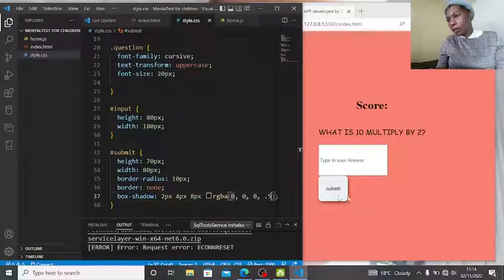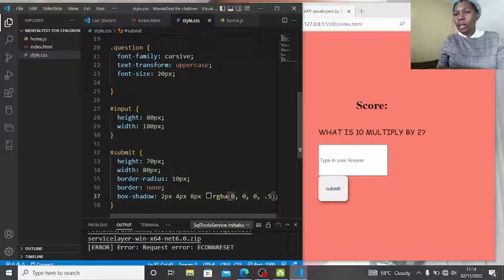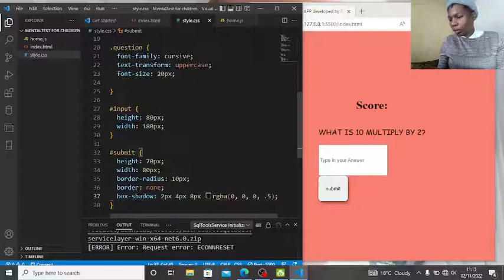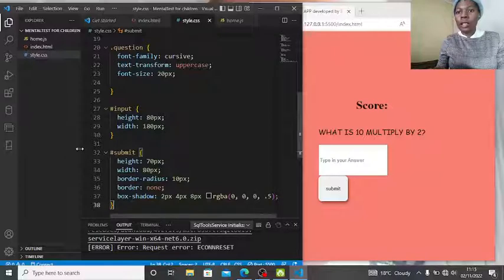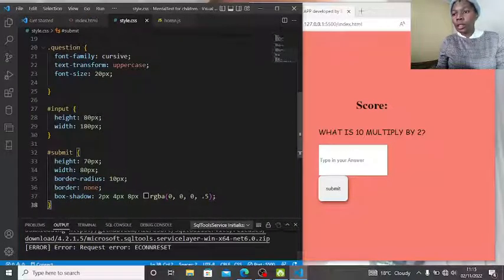There you go. This looks like a proper button. But whenever we click on it, at least this pointer should change.